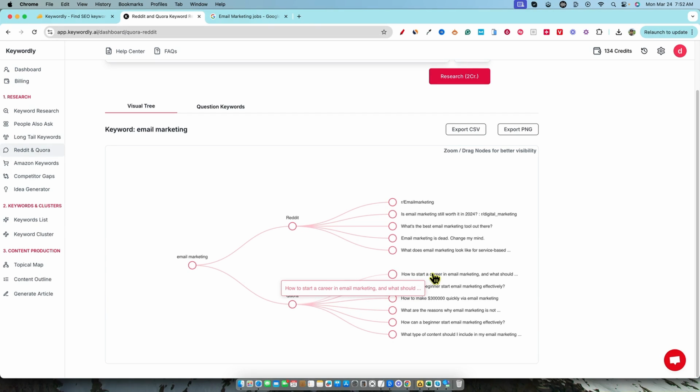So if you click on one of these, nothing happens. When you click on these, nothing happens. We have Reddit, and it only pulled in 1, 2, 3, 4, 5, and one of them is the email marketing place where you could go and actually start researching on Reddit. You could just go and try to copy this and then go over to Reddit. But I'm not impressed with what it's finding for us.